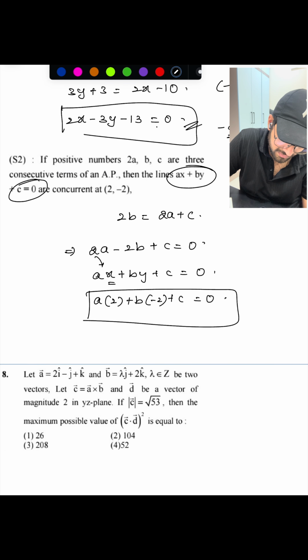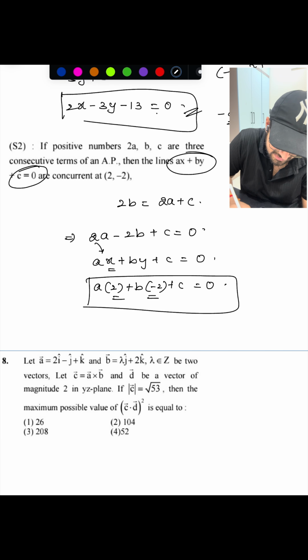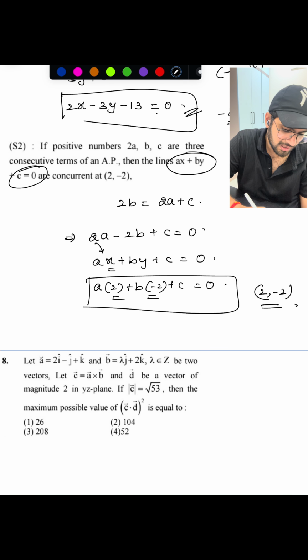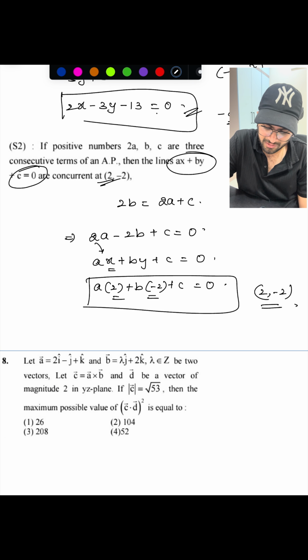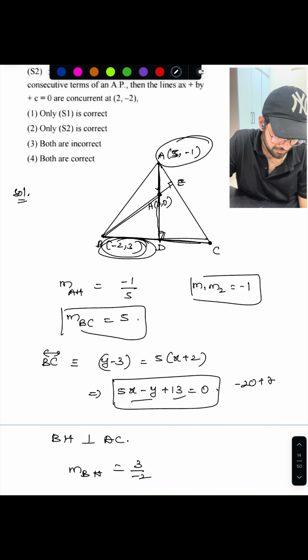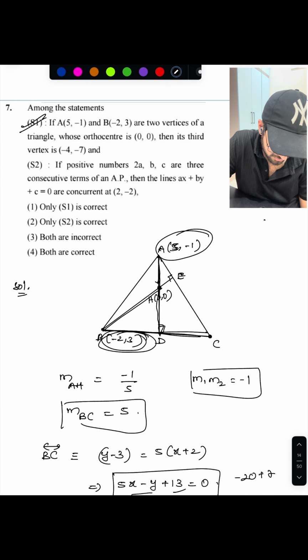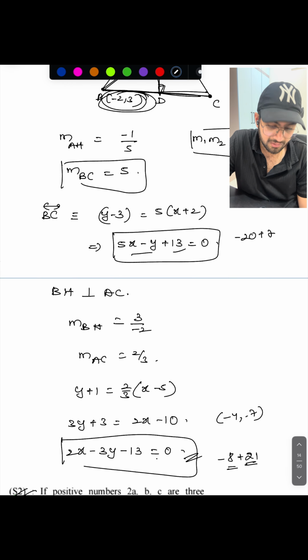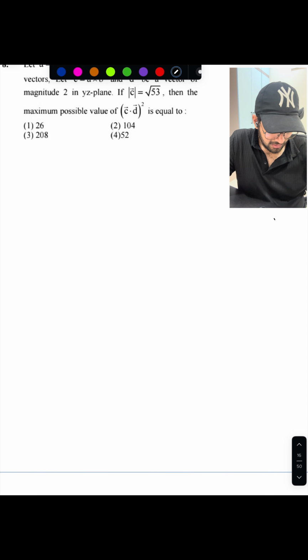That means the line will always pass through the point x comma y, which is 2 comma minus 2. So they are concurrent at 2 comma minus 2. So the second statement is also right. Both statements are correct, fourth option. Done. Let's go to the eighth question now.